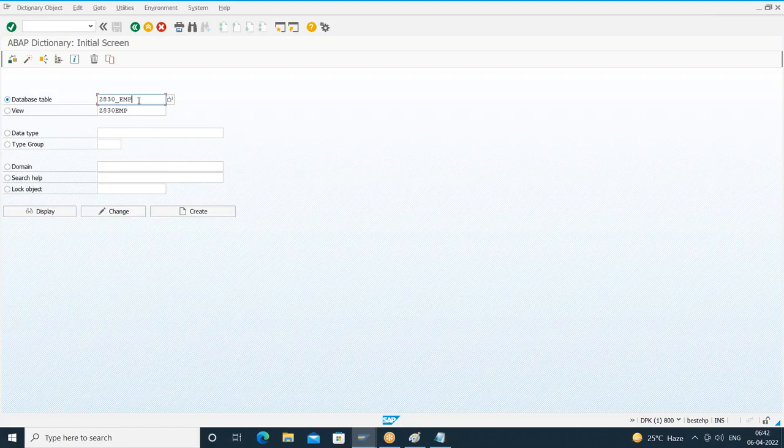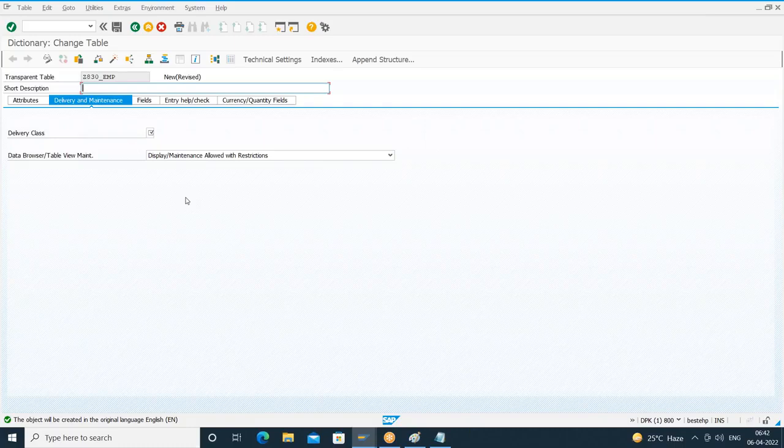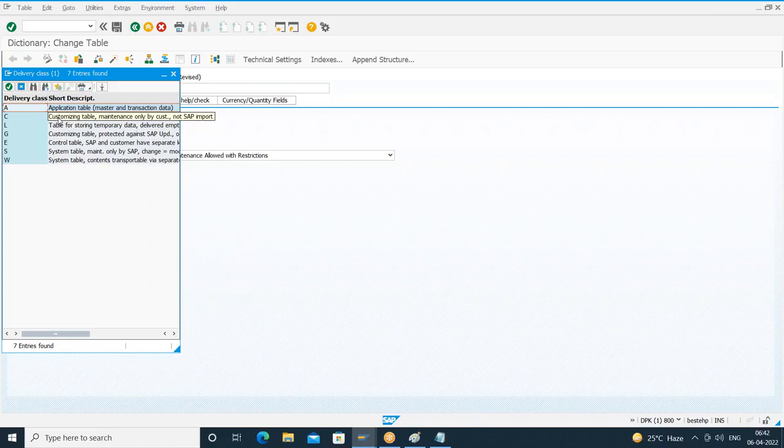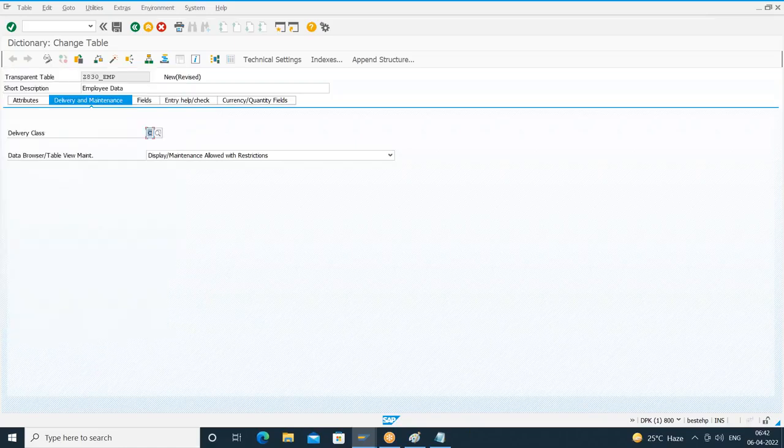Right, so this is a table name. Let us click on the create button. For the short description, I'll give something like employee table or employee data. And as usual, in delivery and maintenance, we have to provide the delivery class. Since it is our own table, let us give the delivery class as C, which indicates what? Customizing table. So I'll choose customizing table.